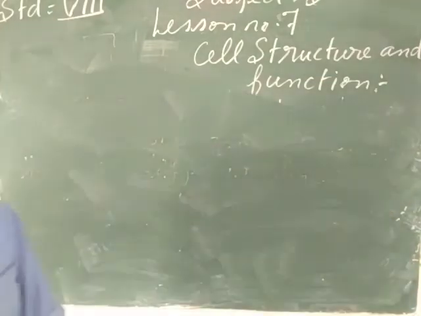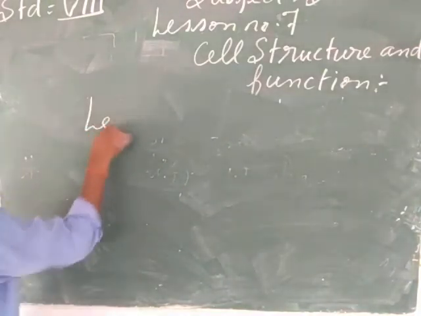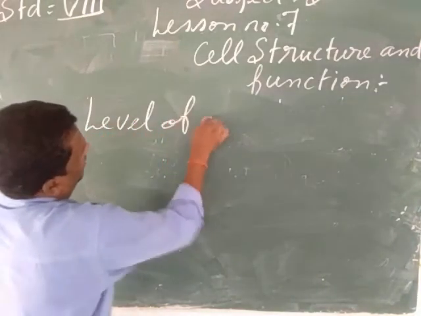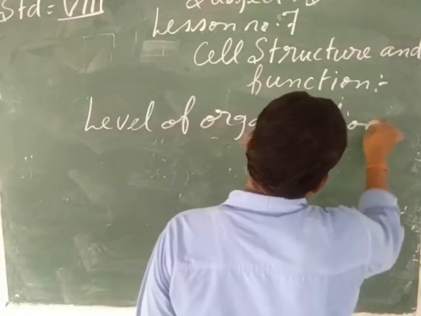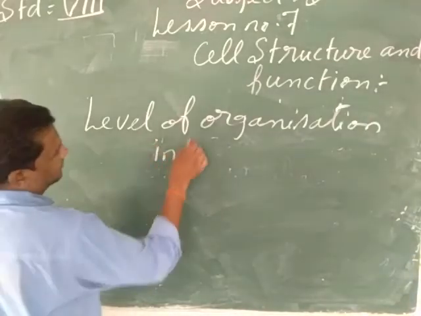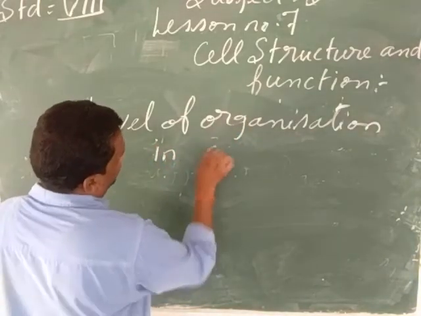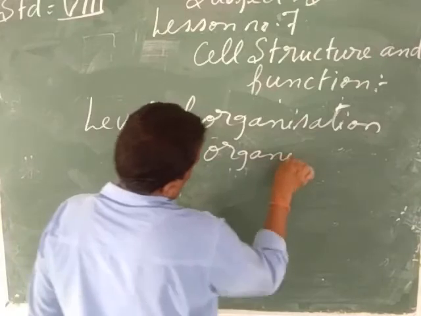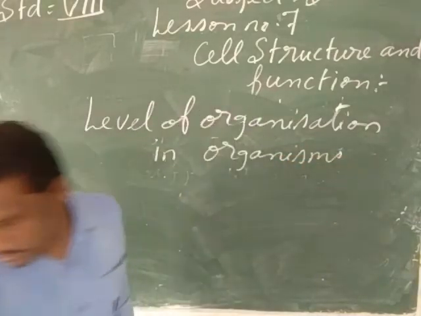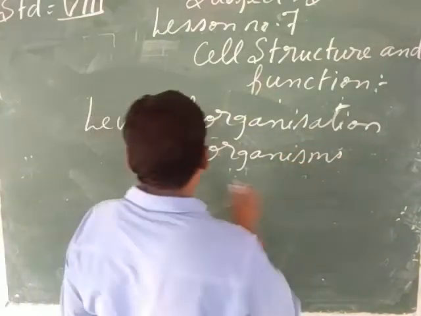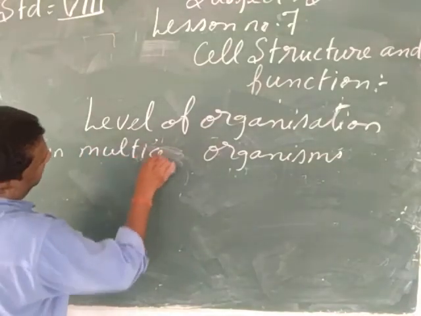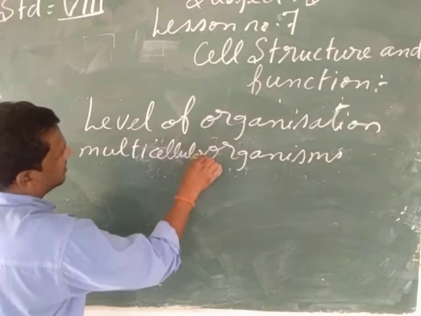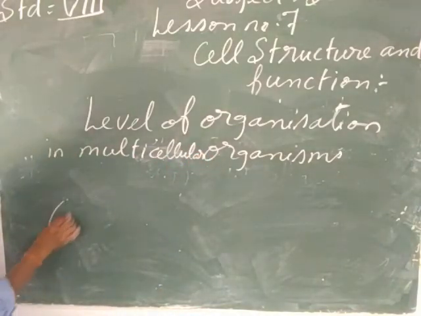level of organization. Here comes the topic, my child. Level of organization, O-R-G-A-N-I-S-A-T-I-O-N. Level of organization in organisms. Level of organization in multicellular, M-U-L-T-I-C-E-L-L-U-L-A-R, multicellular organisms. So in multicellular organisms, we have seen the cell. Suppose this is the cell.